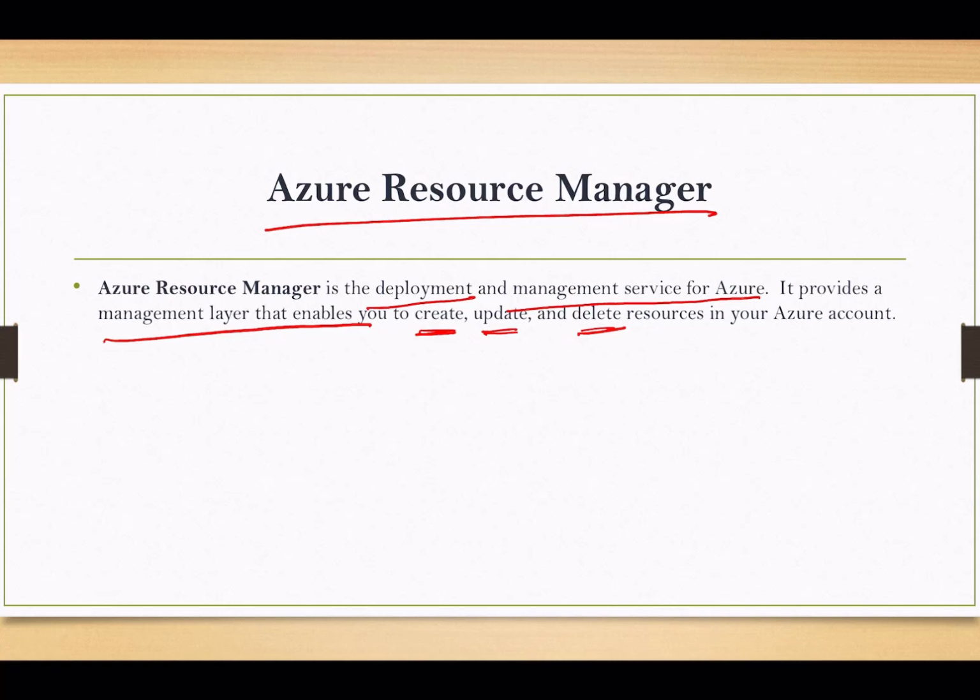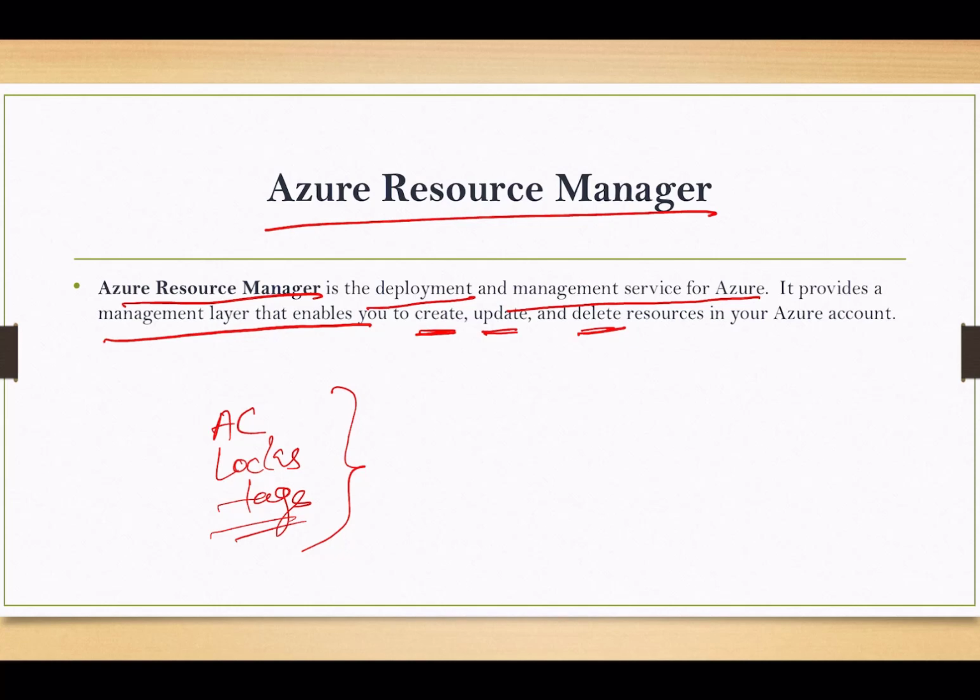As you know, we use management features like ACLs, access controls, logs, or tags to secure and organize our resources after the deployment. So whenever any user sends a request from any of the Azure tools, APIs, or SDKs, Resource Manager receives the request, and then it helps us to authenticate and authorize that particular request.